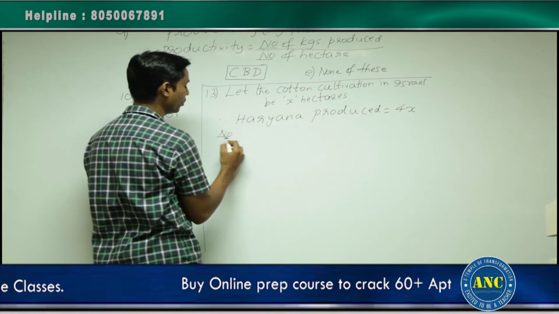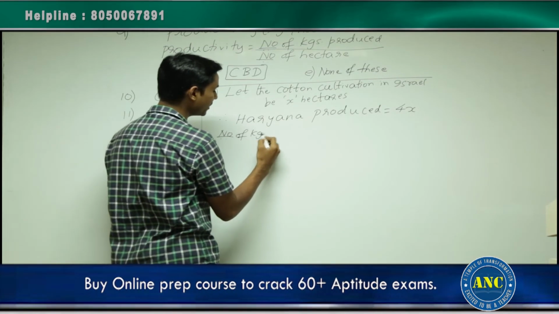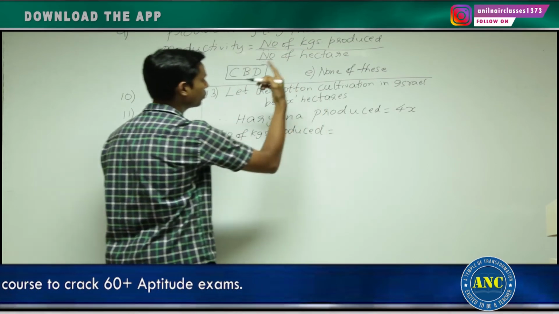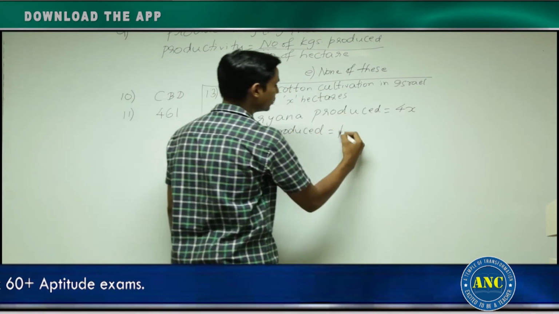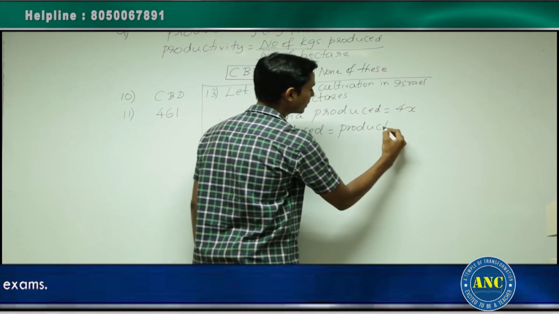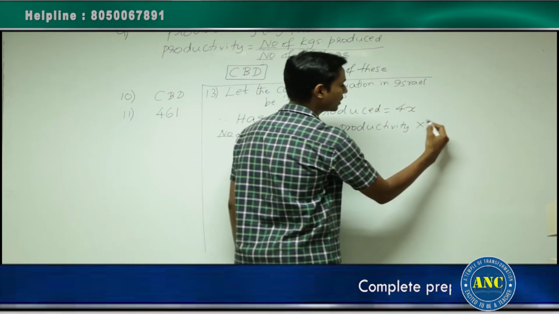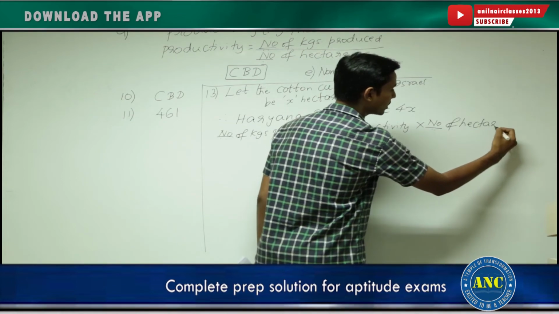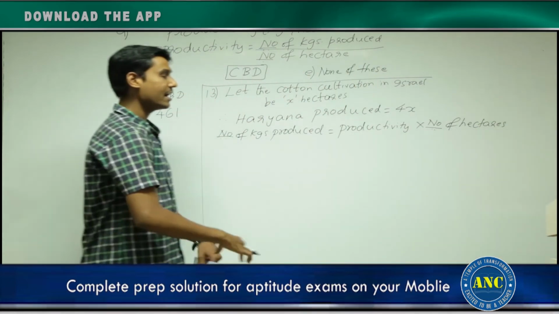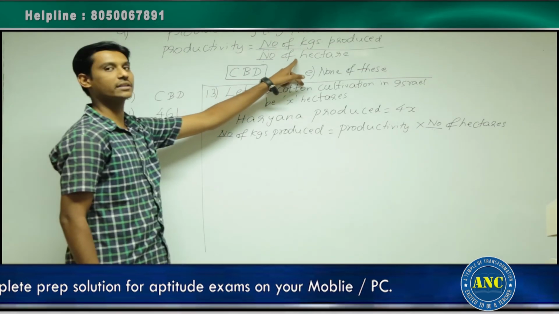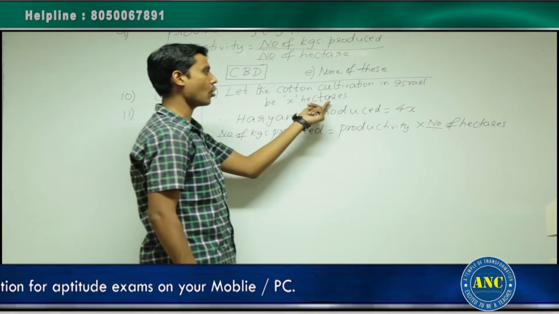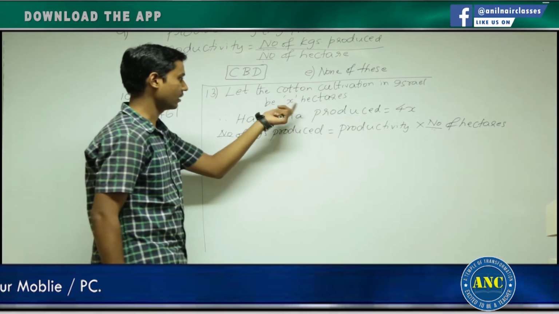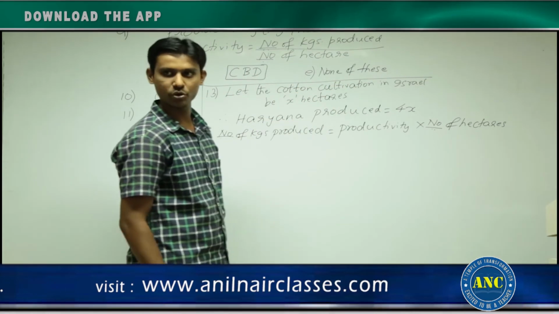Number of kgs produced is equal to productivity into number of hectares. Can I write it like this according to the unit given in the question? Productivity into number of hectares, right? In the first question we did not know the number of hectares. Now we know how many hectares are cultivated in each of the states or countries, which is given in that question.